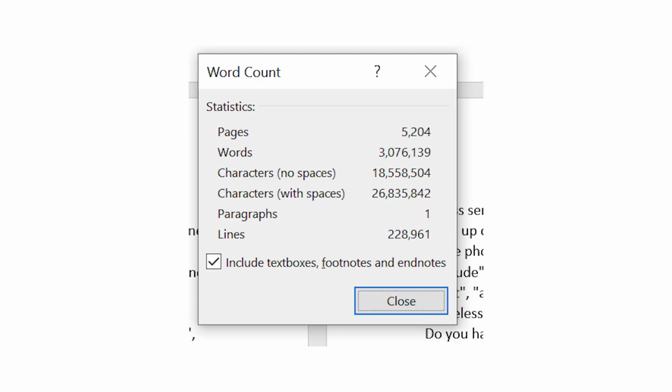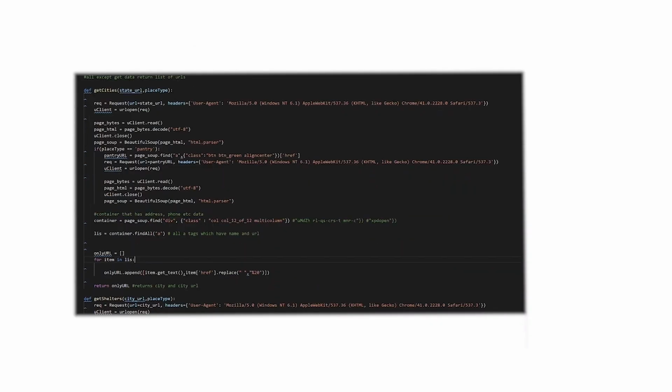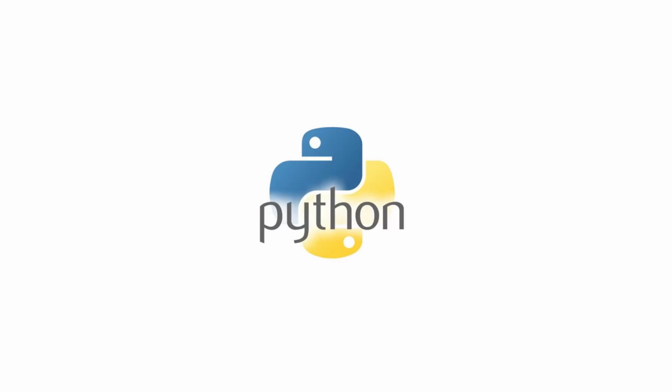Of course, this mapping feature requires a large amount of data. To put it into perspective, the data for shelters in California alone takes up 5,204 pages in a Word document. To gather this proprietary data, we used a custom web scraper developed in Python to pull data from tens of thousands of unique web pages.